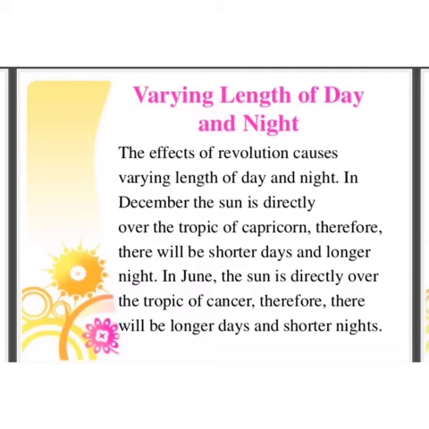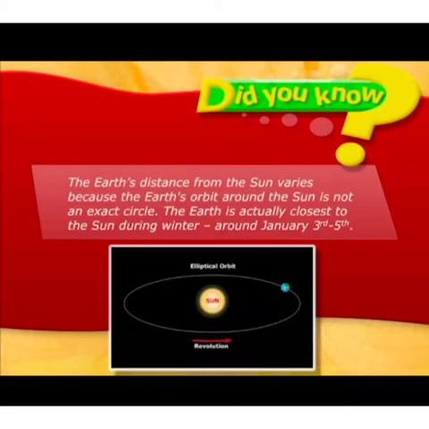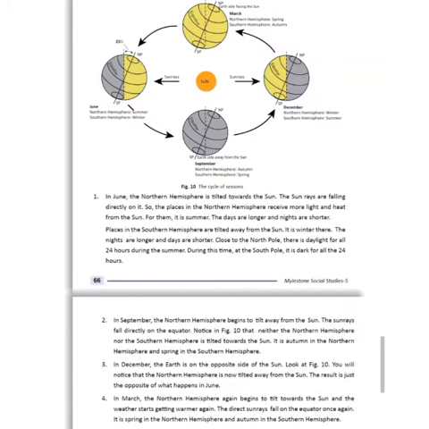Now, varying length of day and night. The effect of revolution causes varying length of day and night. In December, the sun is directly over the Tropic of Capricorn. Therefore, there will be shorter days and longer nights. In June, the sun is directly over the Tropic of Cancer. Therefore, there will be longer days and shorter nights. Students, did you know the earth's distance from the sun varies because the earth's orbit around the sun is not an exact circle.